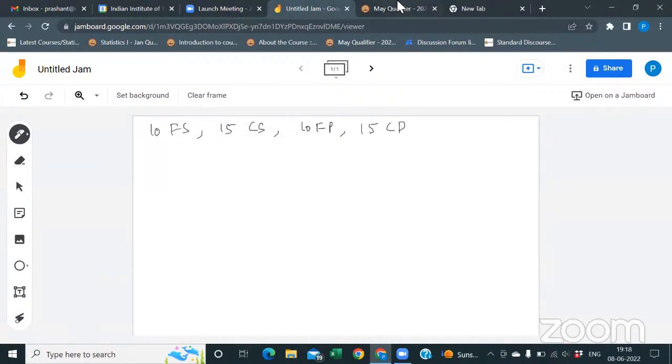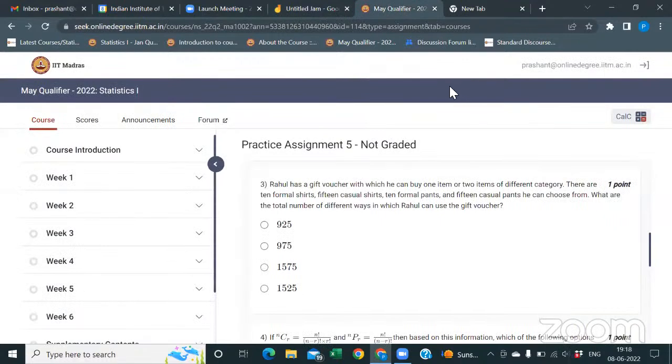These are the things he can choose from. What is the number of different ways in which Rahul can use the gift?